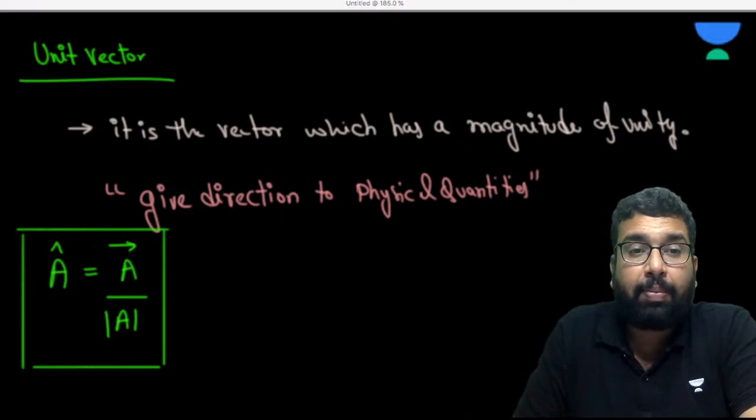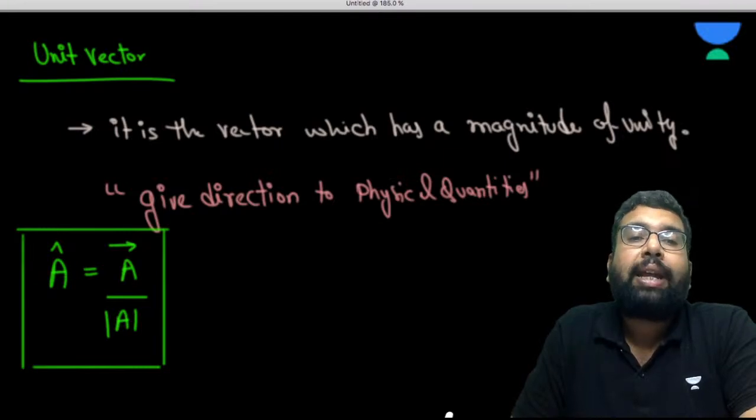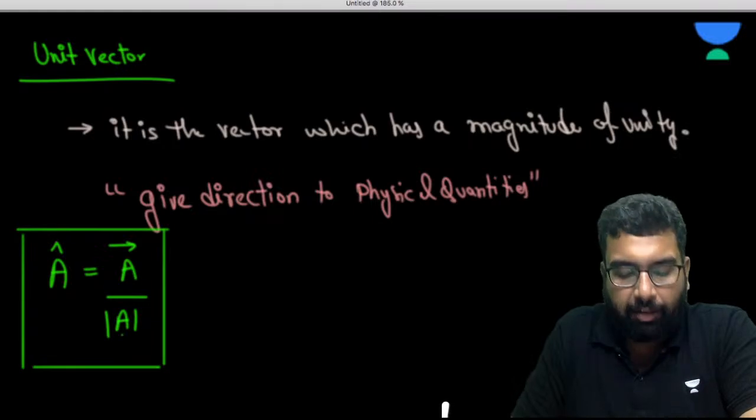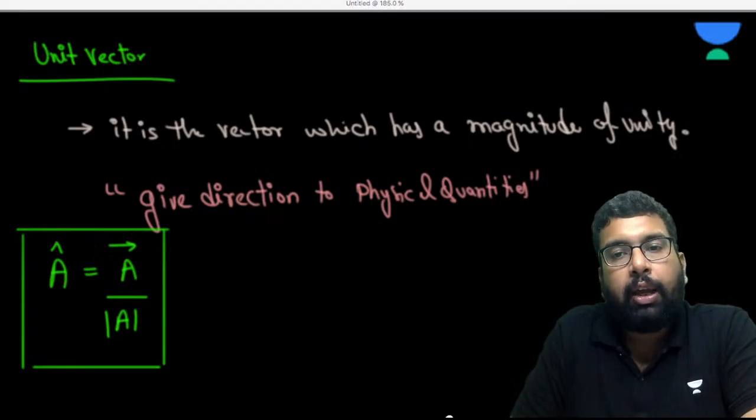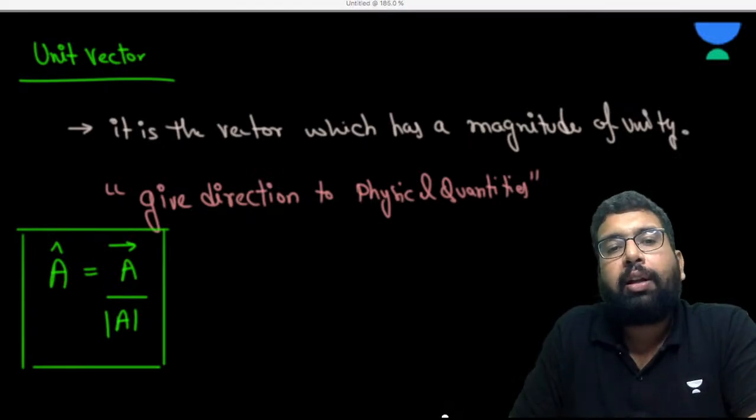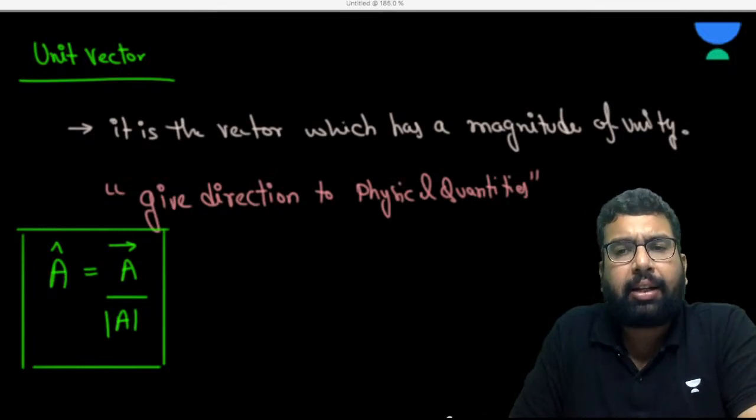So they are very, very important. A cap is equal to A vector upon, what is this? This is the magnitude of A vector. Are you getting my point? Okay. So we are going to see the use of it in the unit vector in the Cartesian coordinate.